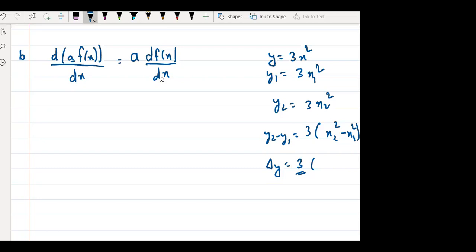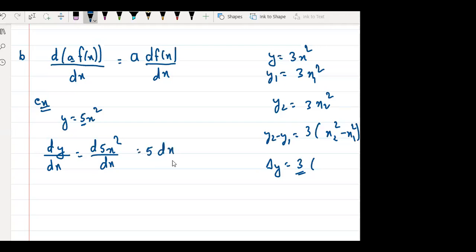Okay? So suppose I take an example: y is equal to 5x square. Now here I can say 5 is a constant, x square is a variable. If I want to find dy by dx, this is equal to d of 5x square by dx. Now tell me, will 5 change? No sir, 5 will not change. It will be taken as common, it comes outside. So what will change? x square will change with respect to x.